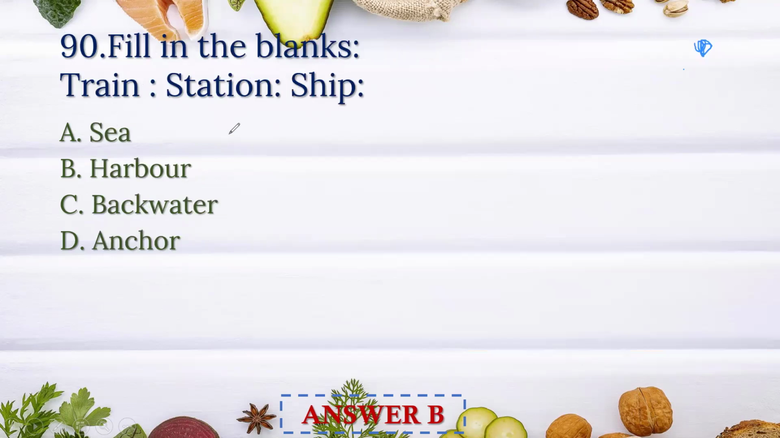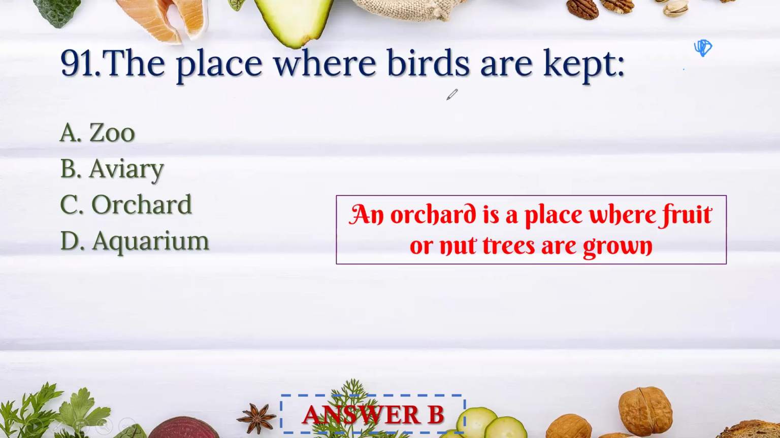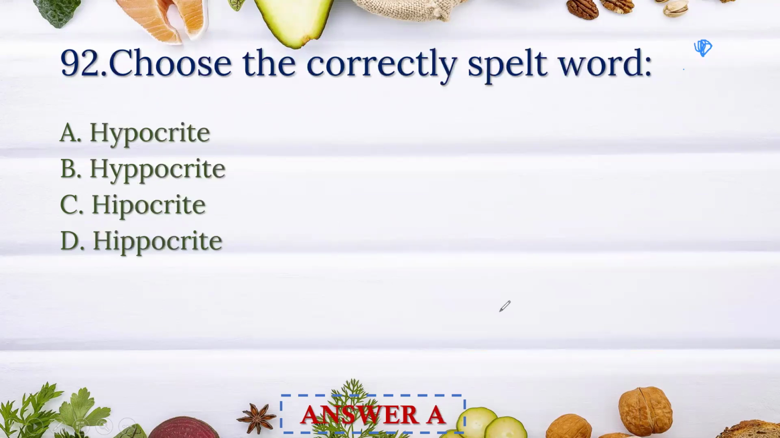Fill in the blanks. Train is to station, ship is to harbor. Place where birds are kept is answer B, aviary. And what is the different term here? Orchard. Orchard is a place where fruit or nut trees are grown. Choose the correctly spelled word. The answer is option A, hypocrite.